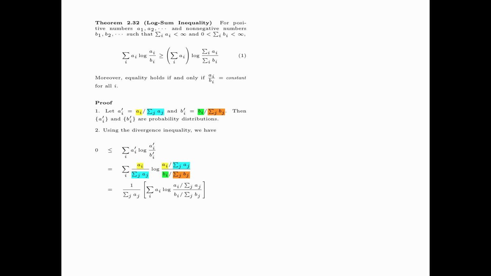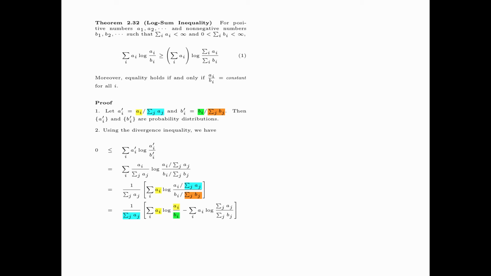In the next step, we move summation j aj outside summation i because summation j aj does not depend on i. And for the rest of the term, we simply move them over. Now in the next step, first, we move over the constant 1 over summation j aj, and for the summation inside the square bracket, we break it up into two summations.